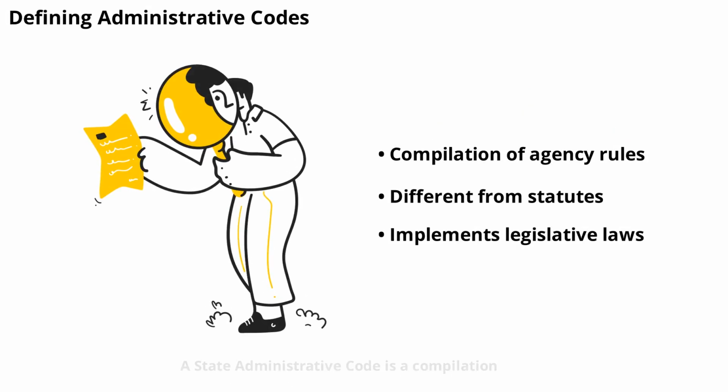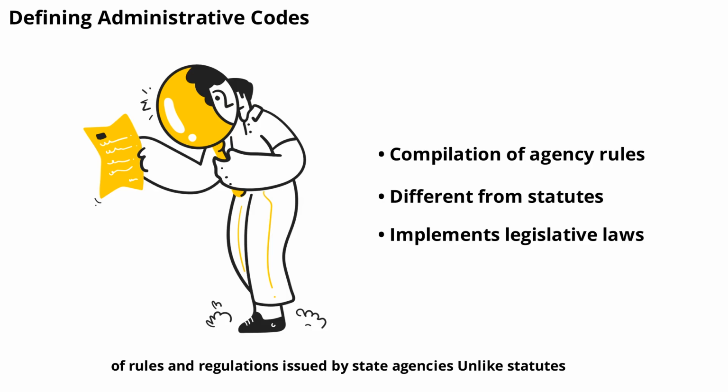A state administrative code is a compilation of rules and regulations issued by state agencies. Unlike statutes, which are laws passed by the legislature, administrative codes are created by agencies to implement and enforce those laws. For example, if a state legislature passes a law about clean water, the environmental agency will write detailed rules on how to achieve that goal. These rules are then published in the state administrative code, making them accessible to the public. This system ensures that laws are applied consistently and that everyone knows the specific requirements they must follow.